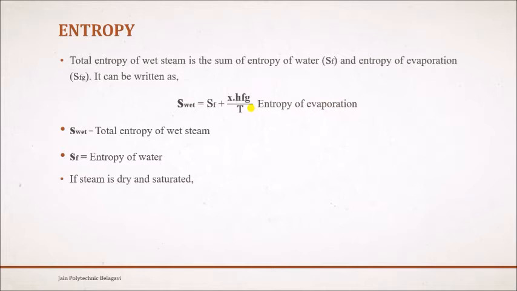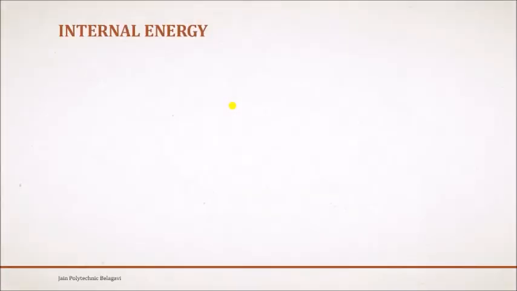Now for the entropy of dry steam, what will be the formula? For dry steam, X becomes 1, where X is the dryness fraction. So the formula will be S dry equal to Sf plus Hfg divided by T, because X becomes 1. That is the formula for entropy of dry saturated steam.